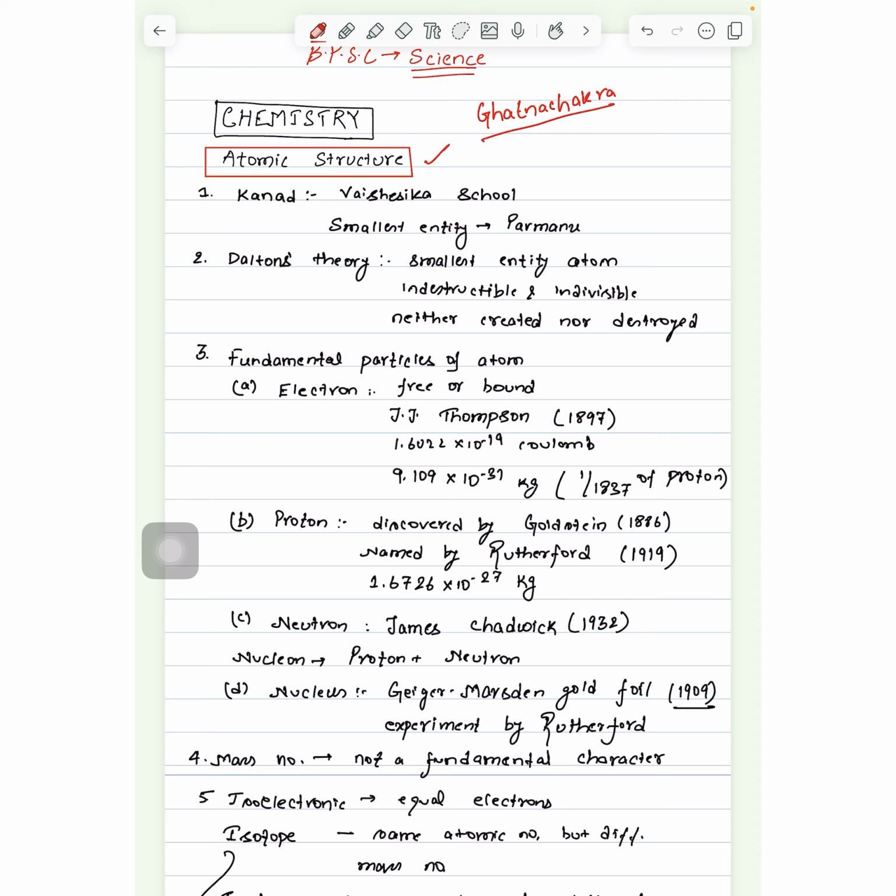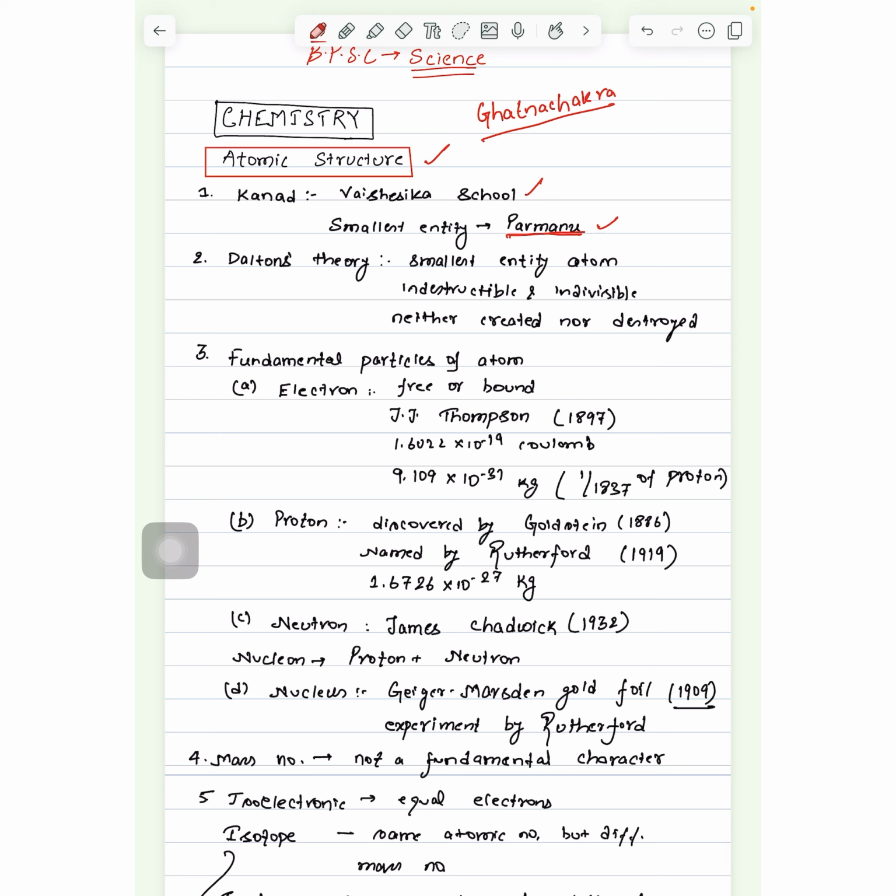In India, there was a Rishi Kanad who discussed the atom. He belonged to the Vaisheshika school of philosophy, and he said that all matter is made up of a smallest entity called Parmanu. This is the smallest part of any matter, and it cannot be further divided.